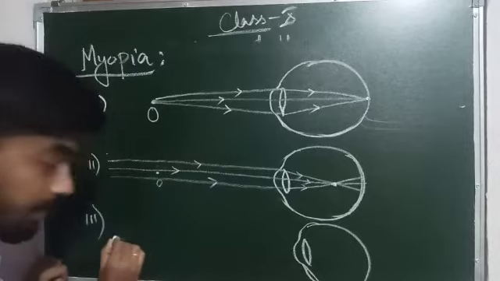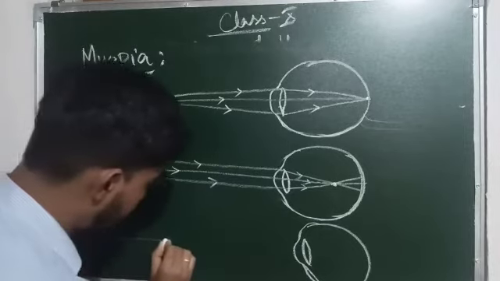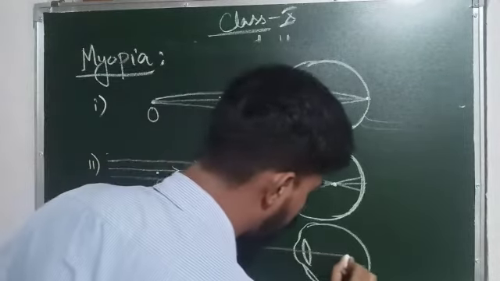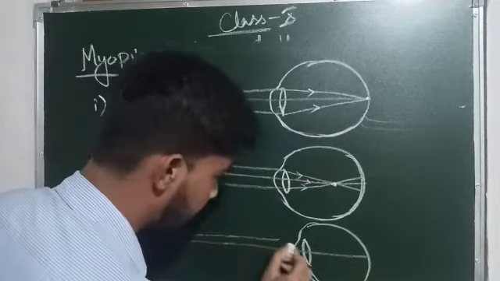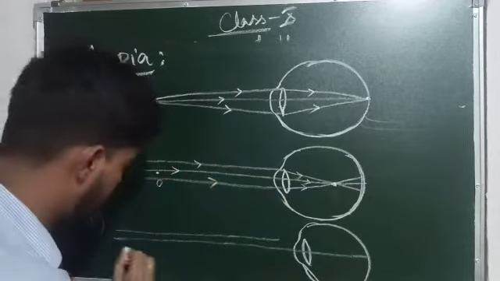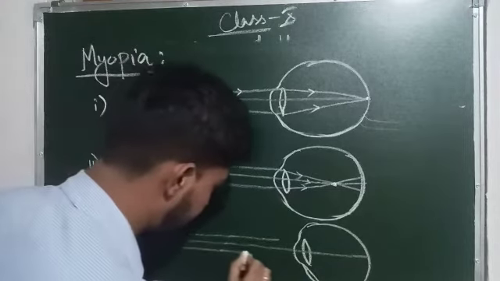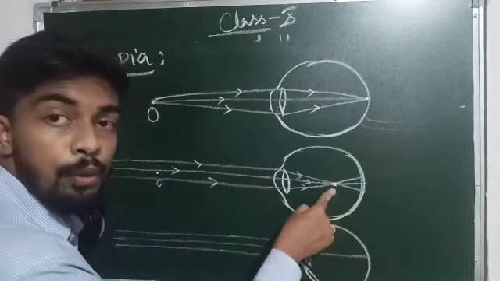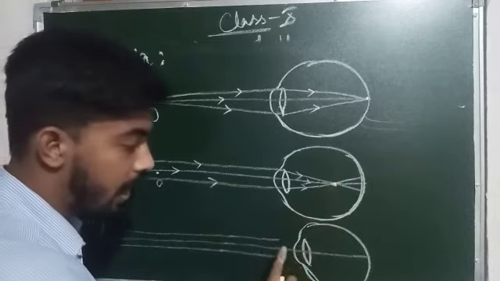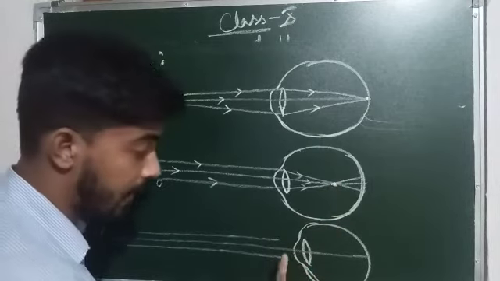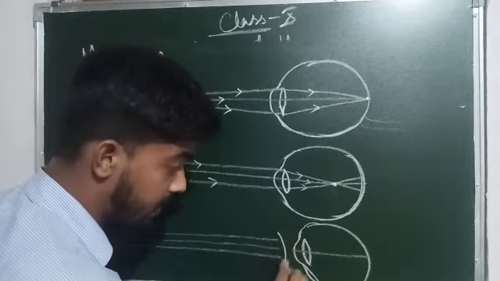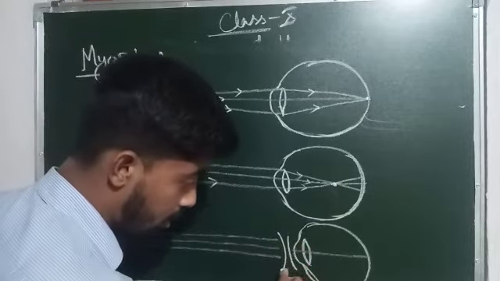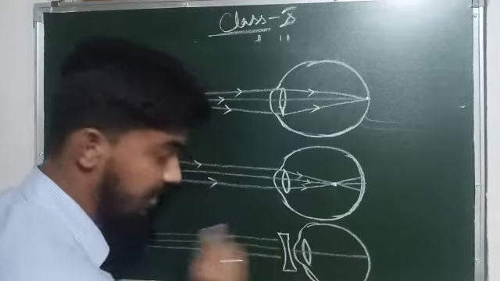The rays are coming from the far point, and they will refract through the eye lens, then converge and meet before the retina. To rectify this defect, the doctor places a concave lens of required focal length in this part.